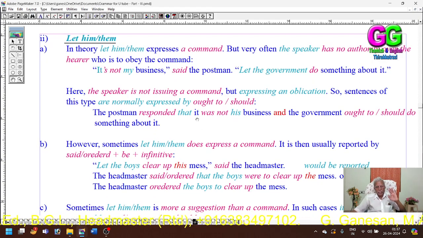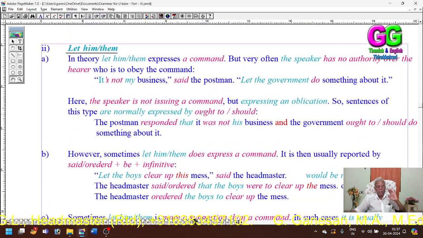So when let him or let them does not mean a command, but refers to an obligation, then in the second sentence we have to use should or ought to.